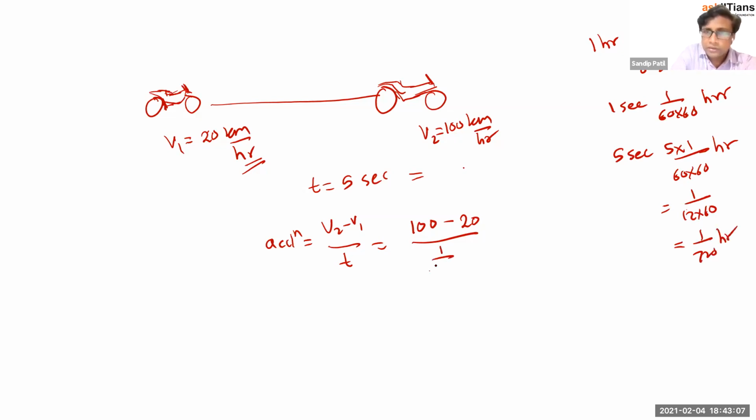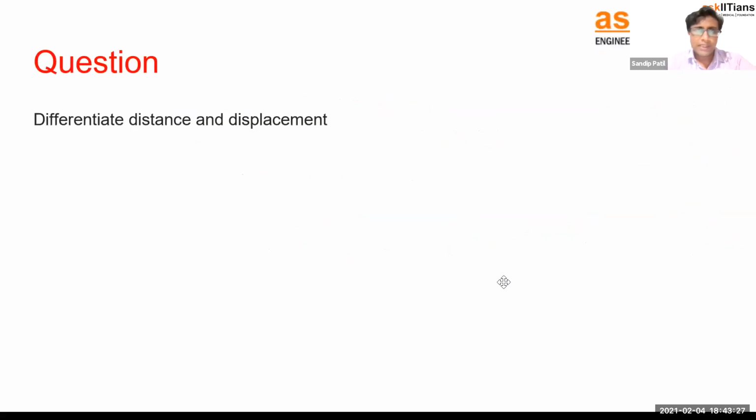Let's substitute here. So 1 upon 720, this becomes 80 into 720 kilometer per hour square, whatever this calculation is. Okay, so this is how you can actually calculate the acceleration. Sure. So let's move to the next one. This is the whole concept of today's session. Let's try to solve some questions.